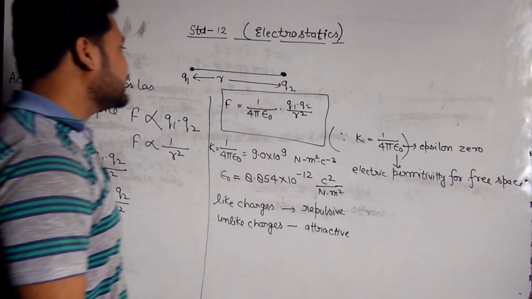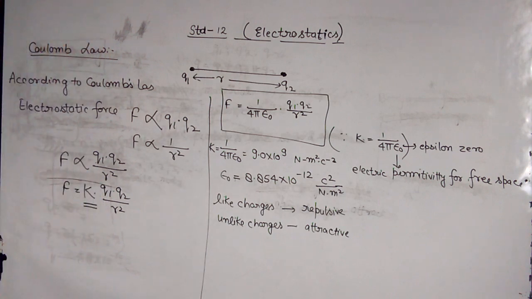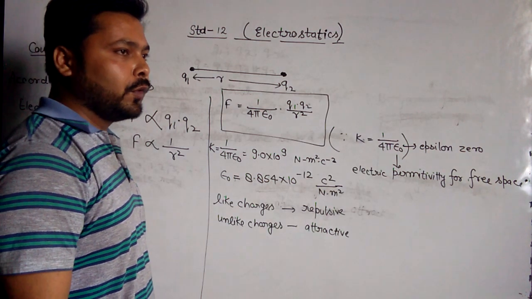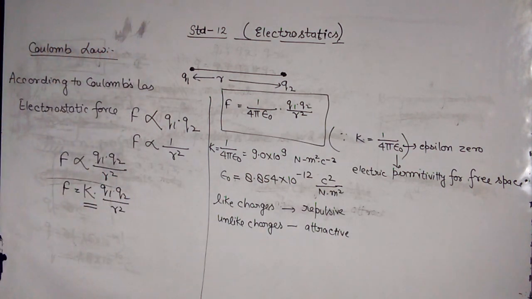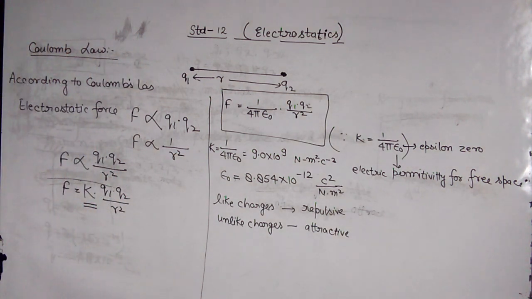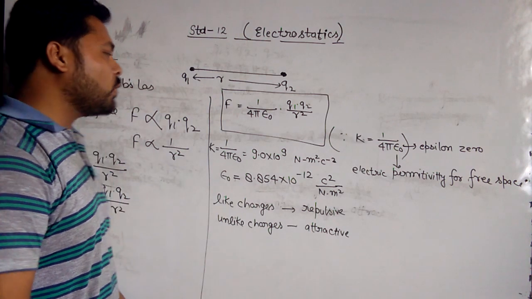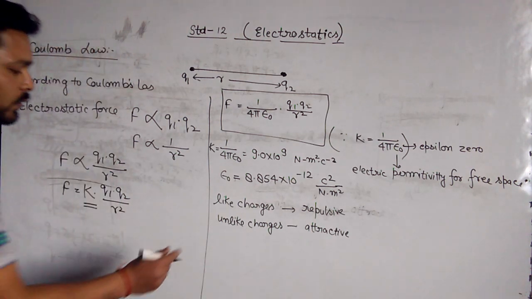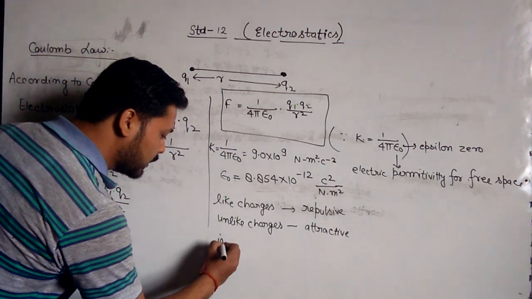Now we will discuss the properties of electrostatic force. First property: electrostatic force may be repulsive or attractive. It depends on the nature of the charged particles interacting in this force. Property number 2: this electrostatic force follows the inverse square law.